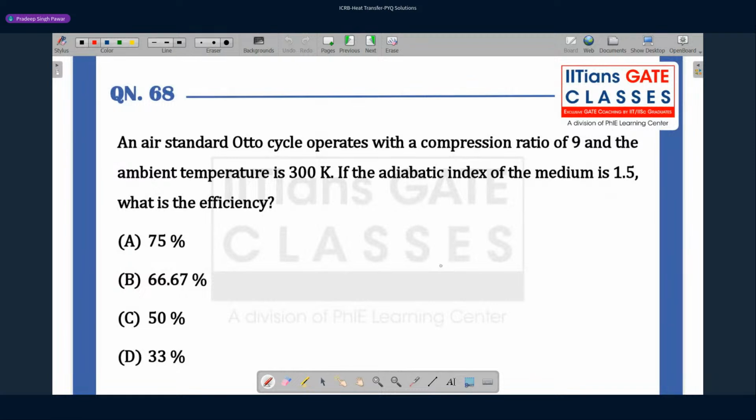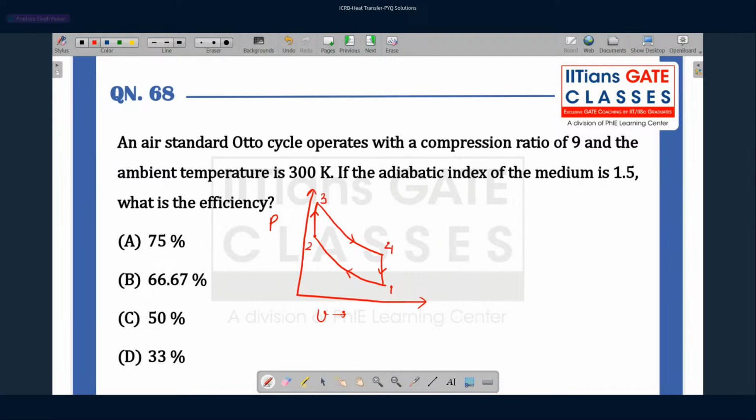Okay, what we have here is an Otto cycle. An air standard Otto cycle operates with a compression ratio of 9 with ambient temperature of 300 Kelvin. If the adiabatic index of the medium is 1.5, what is the efficiency? So what is an Otto cycle? We already know, if you draw the PV diagram, you can clearly see what an Otto cycle is. We have a reversible adiabatic compression, constant volume heat addition, then reversible adiabatic expansion, and constant volume heat rejection. These are the four processes which make the Otto cycle.